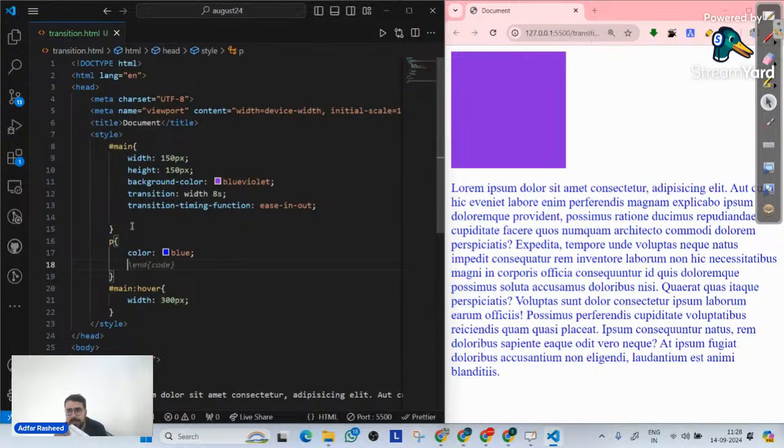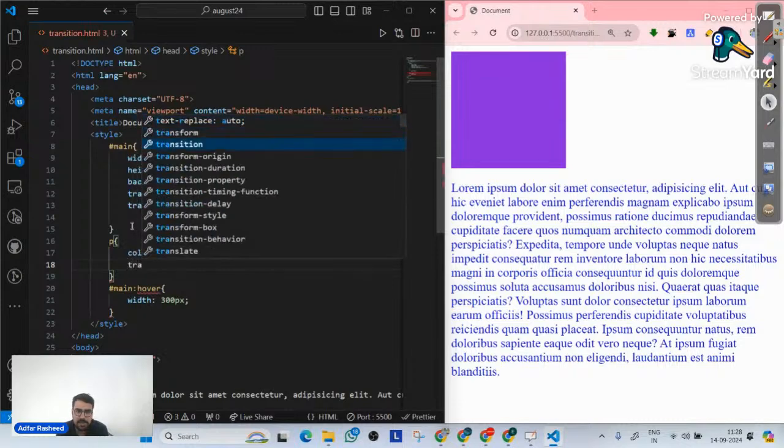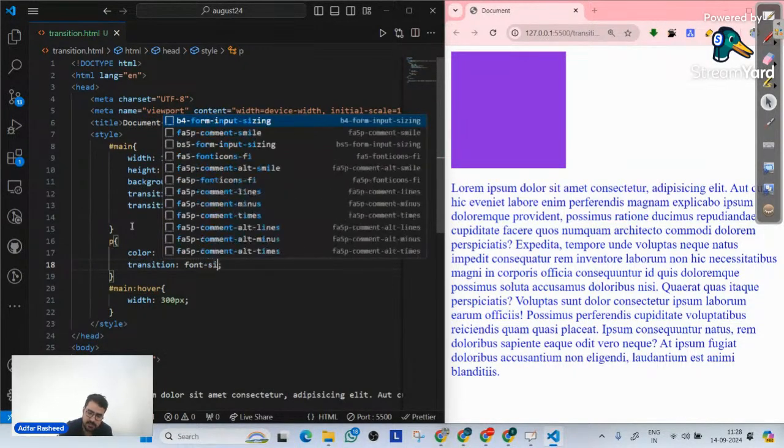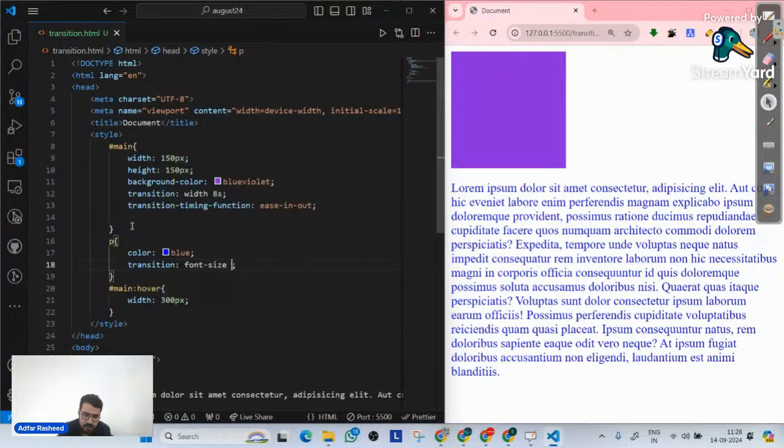After that, I want to implement transition on it, right? Now when we say transition, I will simply implement a transition. Let's suppose the transition that I want to implement is in font size. Okay. And font size for 3 seconds, right?